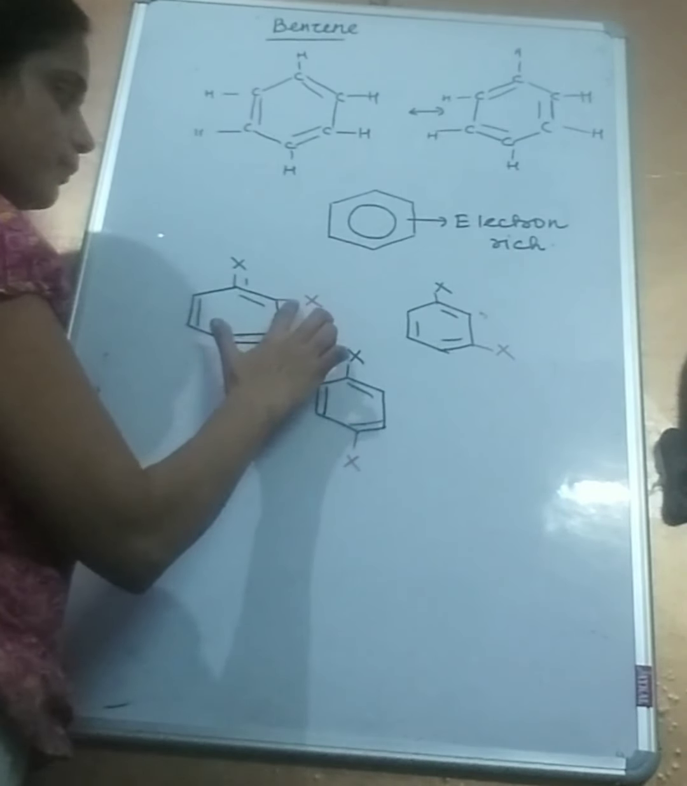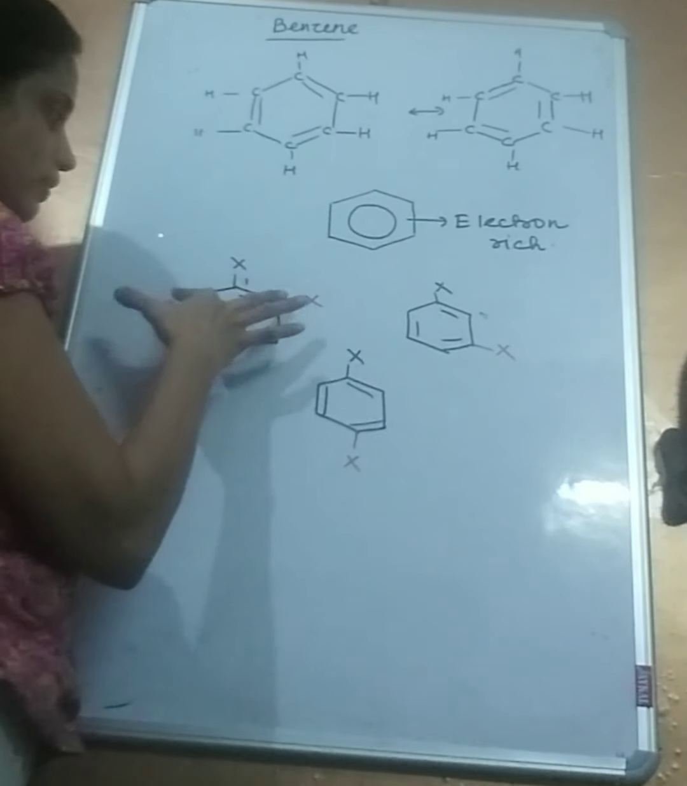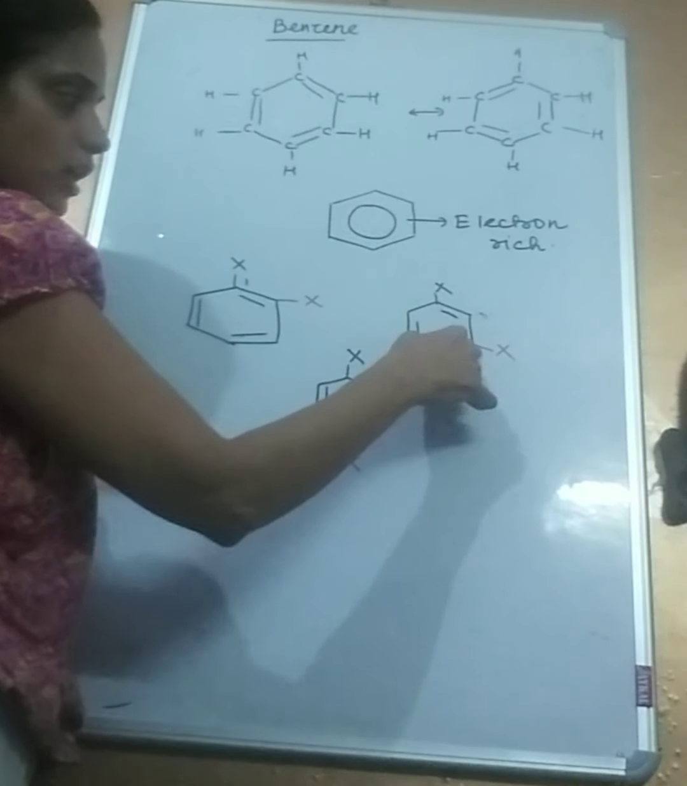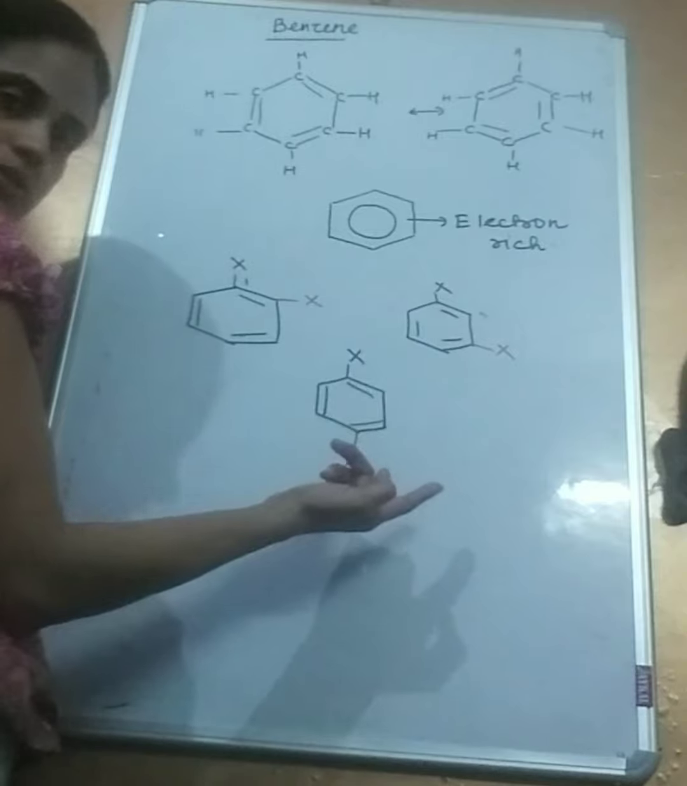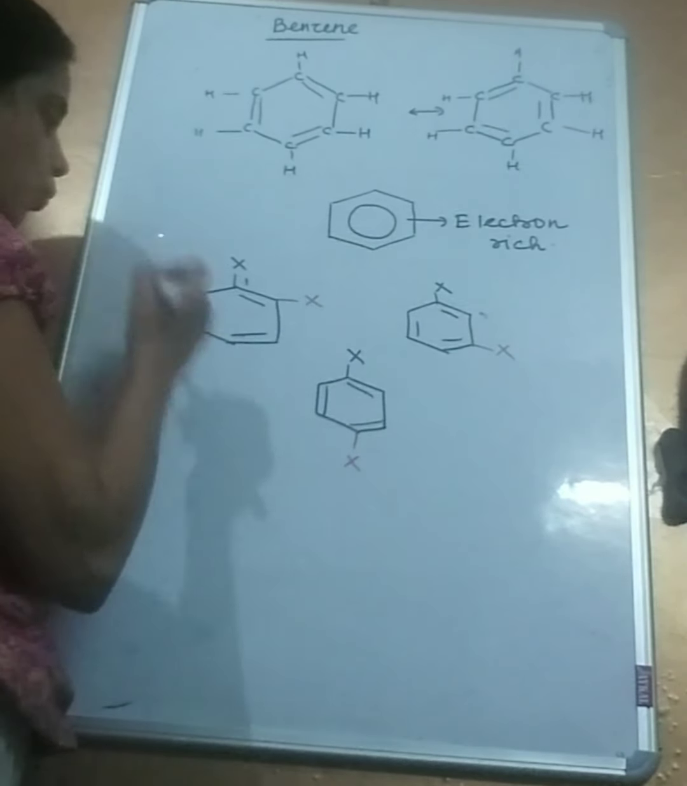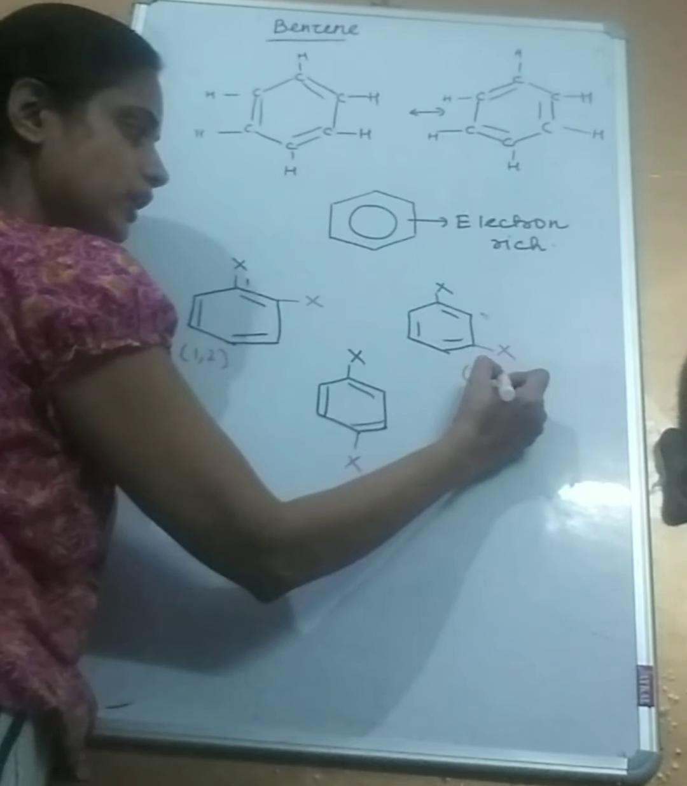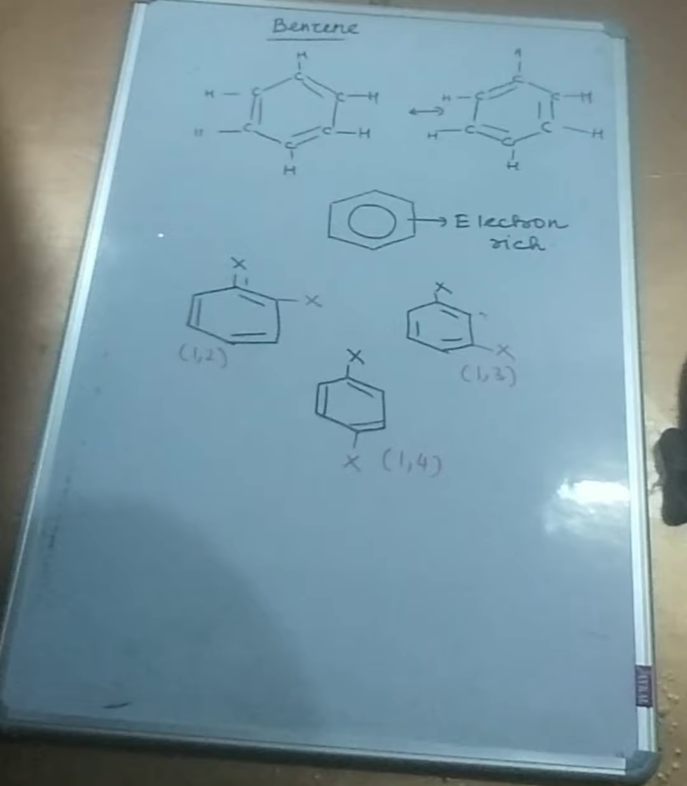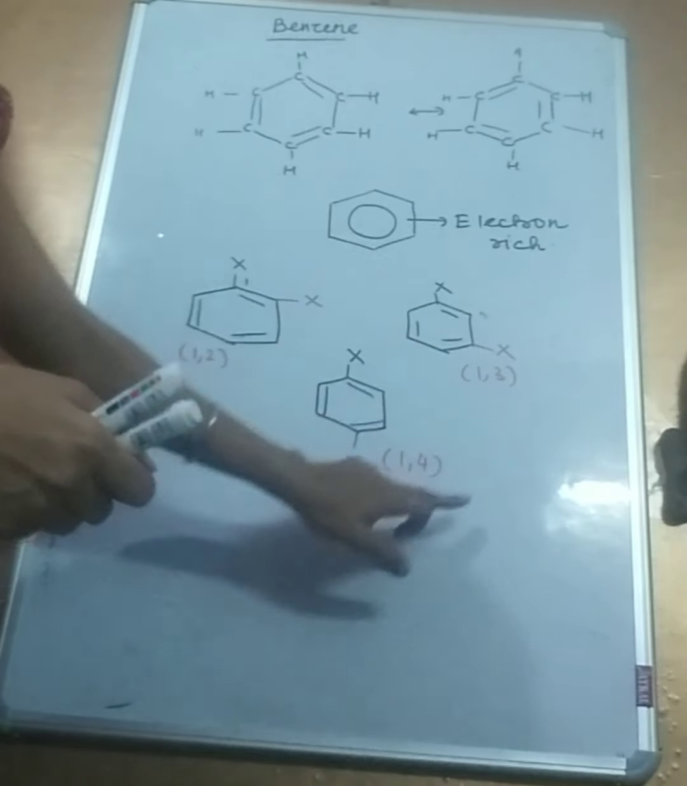Because whether I put it here or on this side, they're going to be the same, because once I fix one, these two positions are equivalent till they are occupied. Similarly, whether I put it here or on this carbon on this side, they are the same. And this is the only possibility. So this is 1,2 disubstituted. This is 1,3 and this is 1,4. I'm just marking the positions, I'm not telling you anything else. I'm just telling you that this is 1,2 disubstituted, 1,3 disubstituted and 1,4.